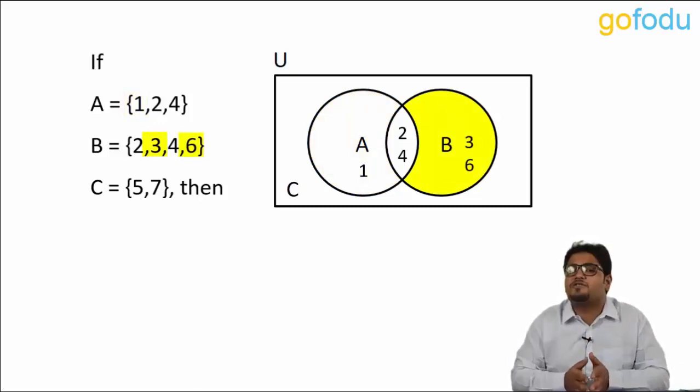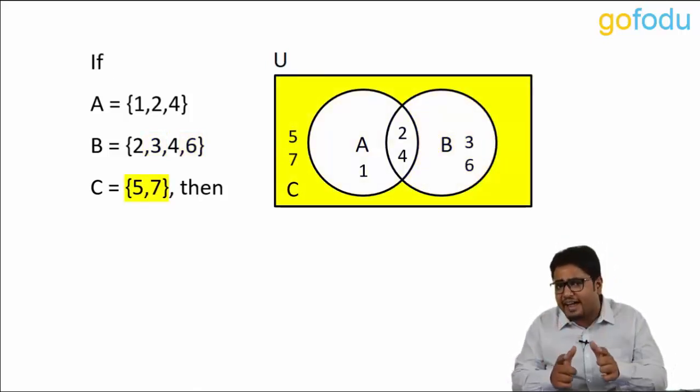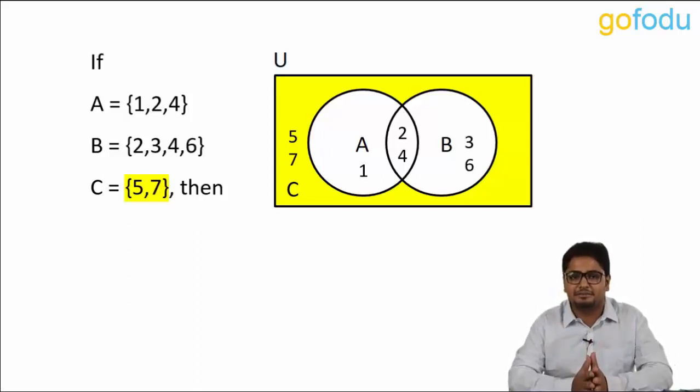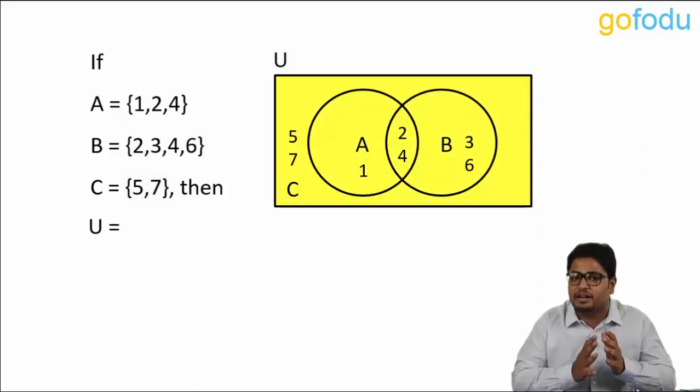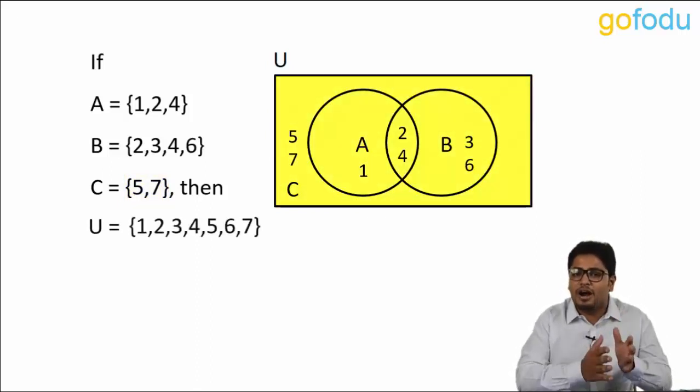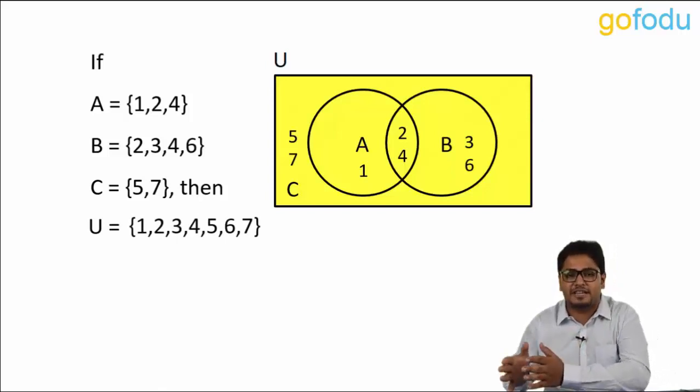Now, elements of C are present outside A and B. So, we write them in the region which belongs to the rectangle but none of the circles. Now, universal set should contain all the elements written within it. That is 1, 2, 3, 4, 5, 6 and 7.